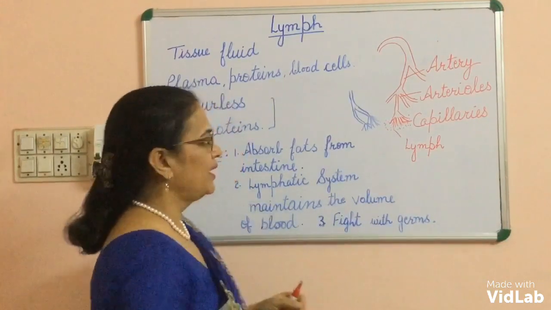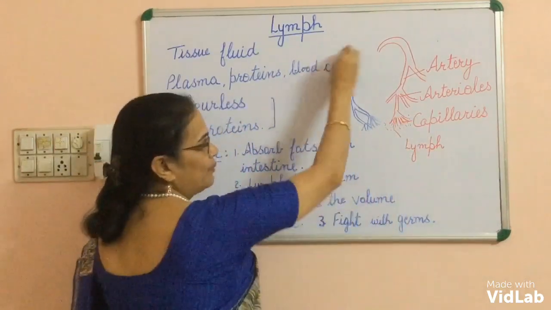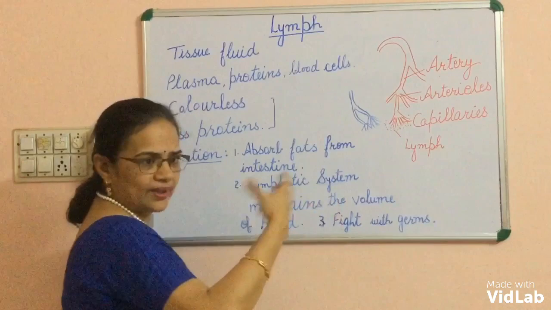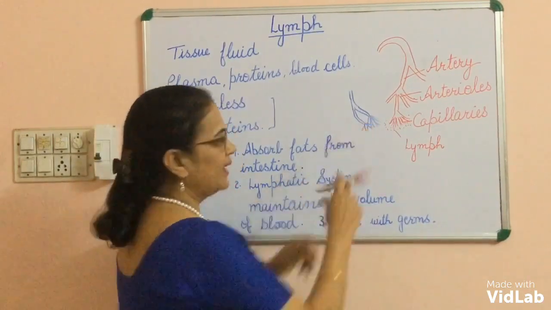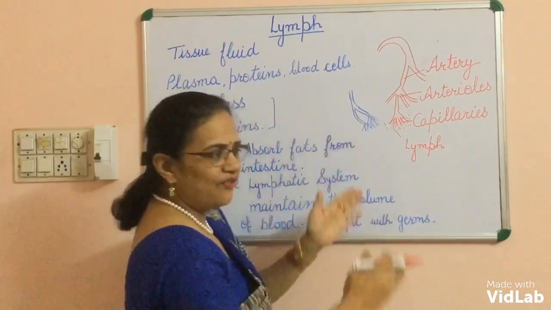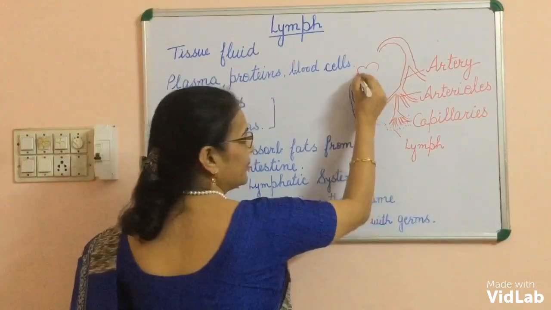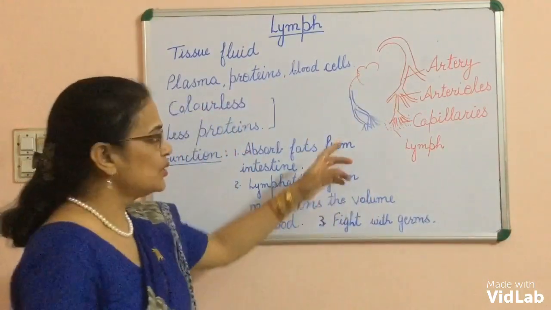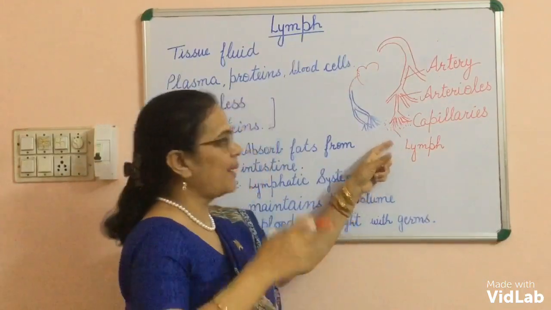Again, in our body a lymphatic system is present which takes this lymph back and puts it into the heart through veins. So from the tissue region, the lymph is taken by the lymph capillaries.